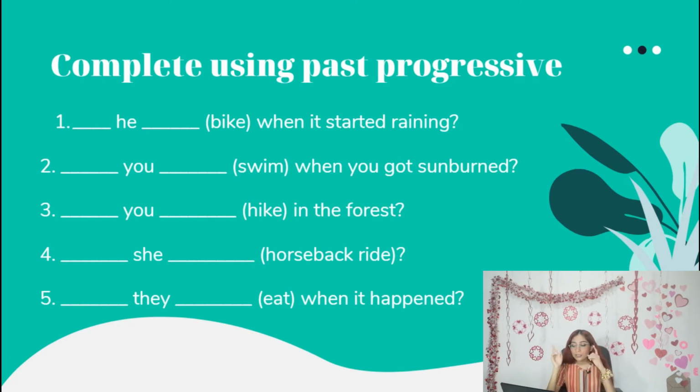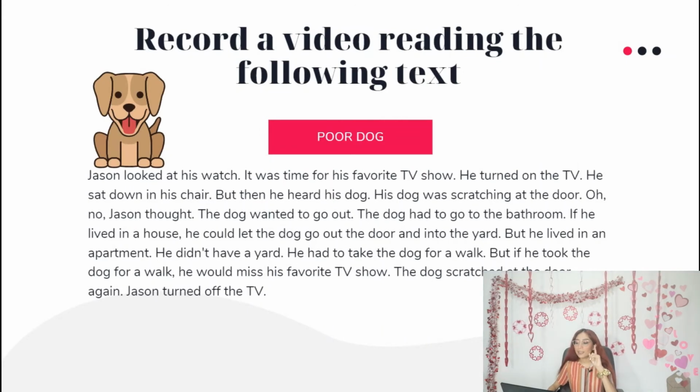And so on. Okay, so copy this in your notebook, and when you complete this, you need to write the date, your name, and send the picture to me. Now, I have another activity that says record a video reading the following text, and it's called Poor Dog. Okay, so remember, it's super important that you send these videos to me. I know sometimes it's difficult, but it's important for you to send them to me.